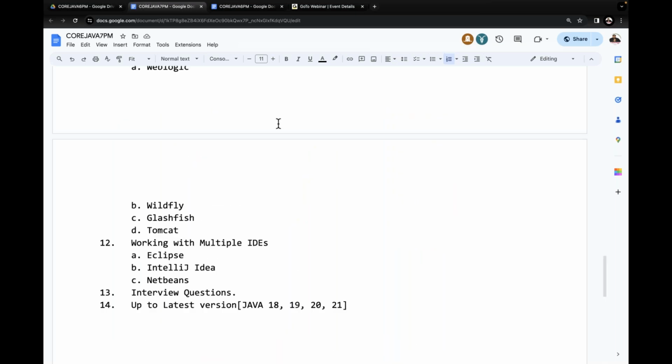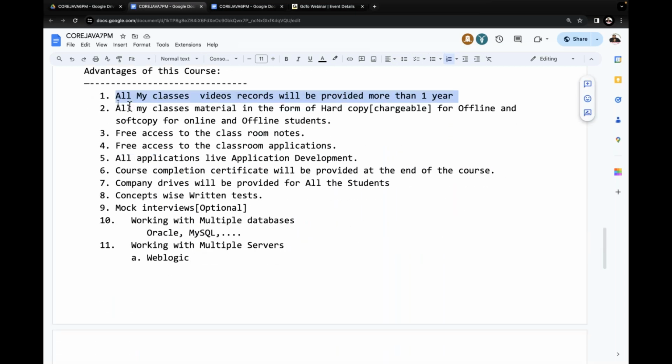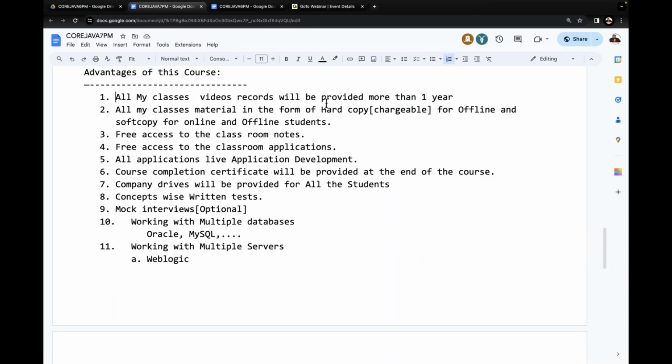Okay, fine. Now coming to the advantages. All my courses are being recorded. Every course's recorded videos will be provided for up to 1 year, and more than 1 year we are able to get those videos. In the middle, if you miss 1 or 2 classes, you get video support. By watching that video, at least we can continue. If you want to attend tomorrow's class, we can check today's video and then attend tomorrow's class.